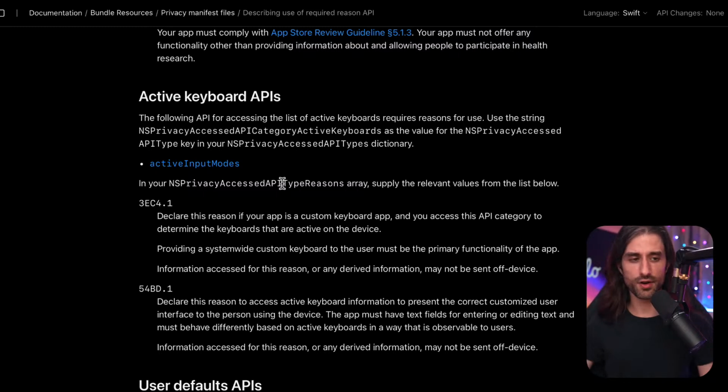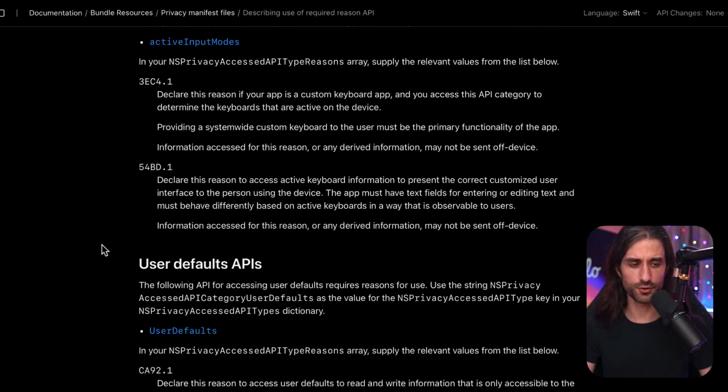Also, you can use it for marketing purposes, because if a user has two keyboards, maybe English and Spanish, for instance, you might be able to infer that there is a high probability of some kind of Latino ethnicity, and so maybe that can be used by ads tracking networks to push some specific ads. That makes a lot of sense.